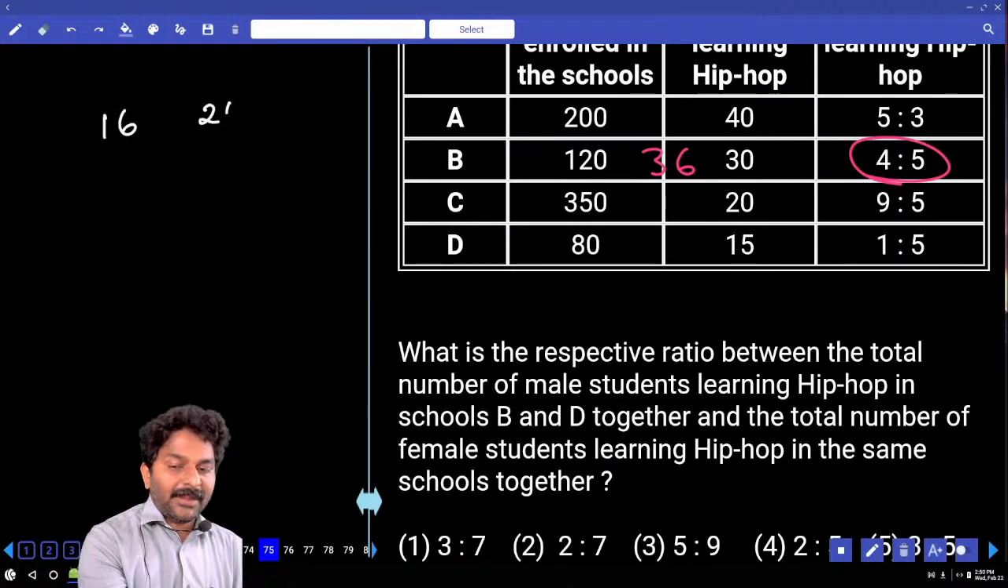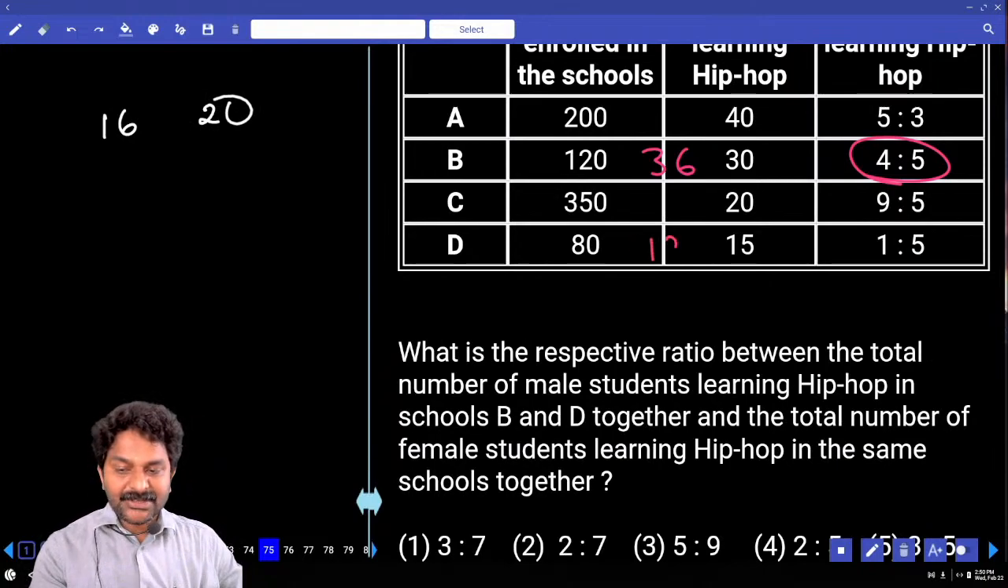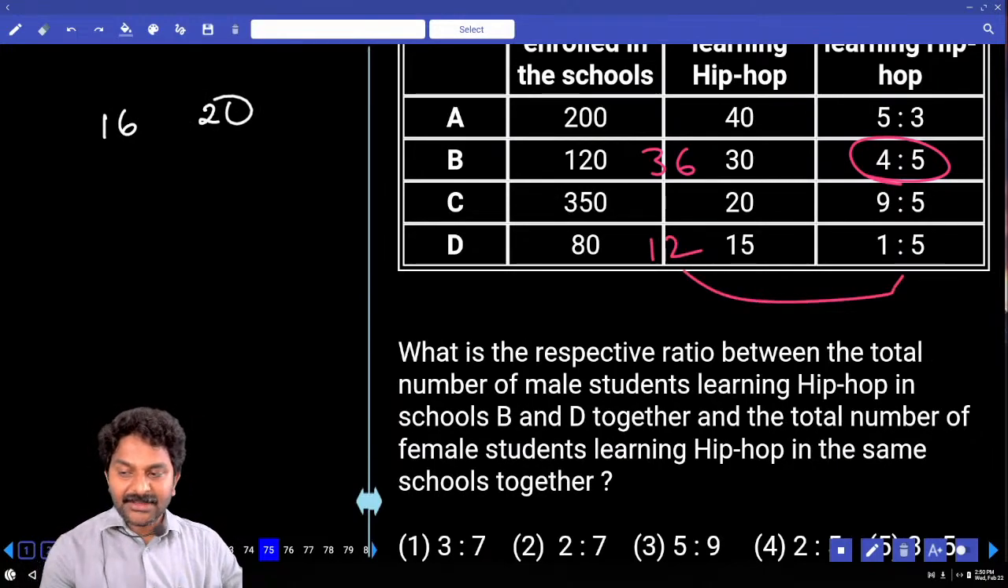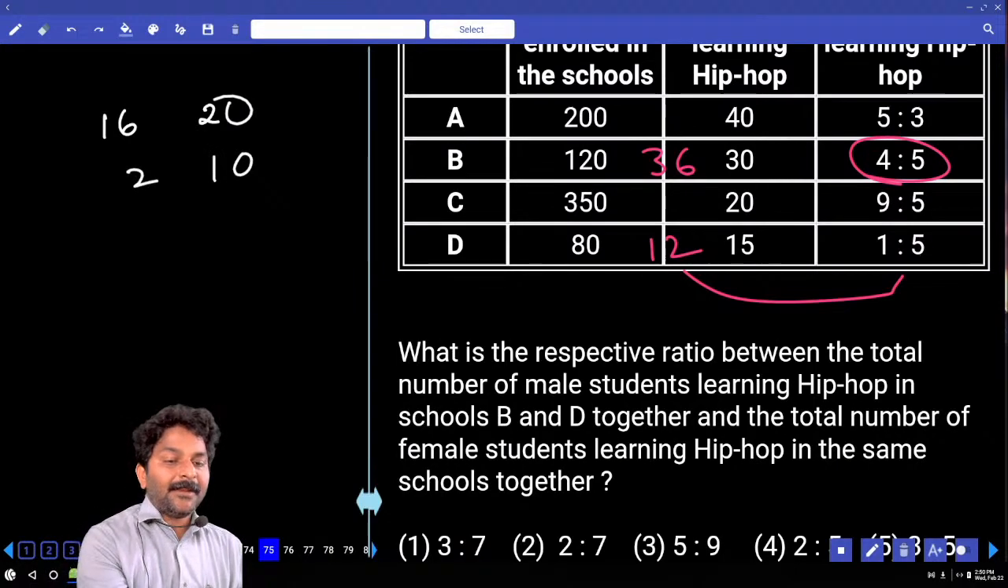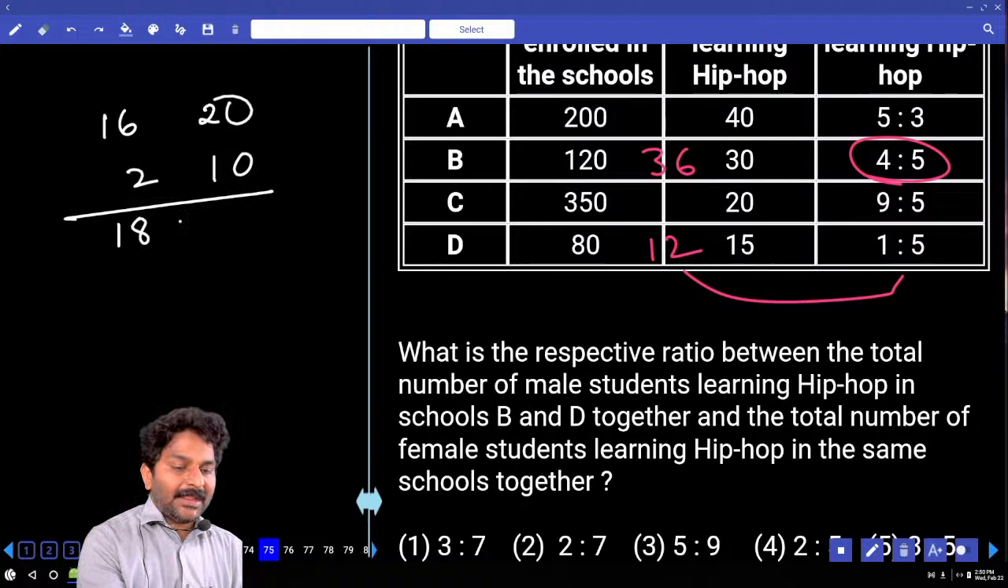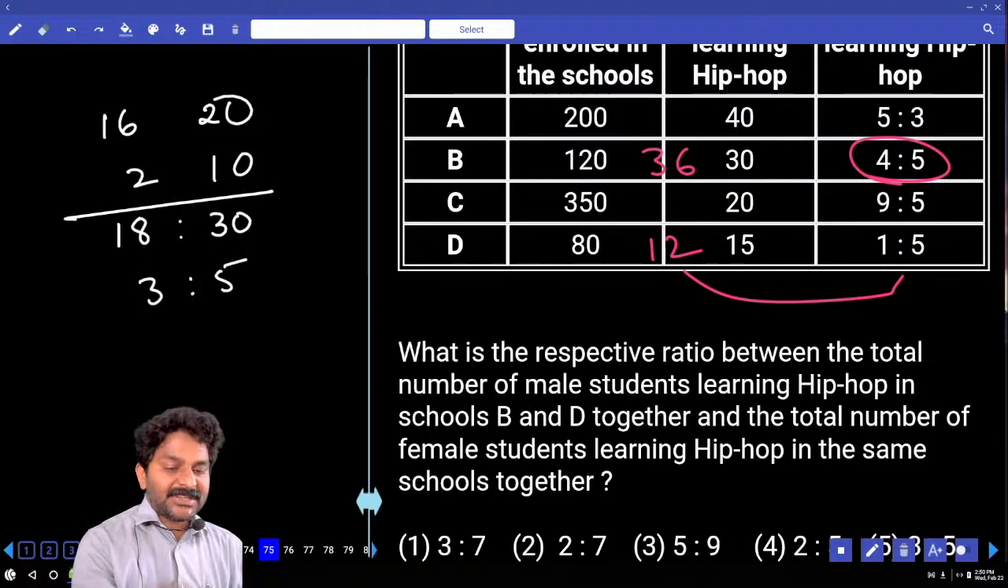9 parts. 1 part is 4. So 16, 20. And D 15%, which is 12. 12 must be divided in the ratio 1:5. 6 parts. 2 and then 10. Male are 18, female are 30. That is 6 times 3, 6 times 5.